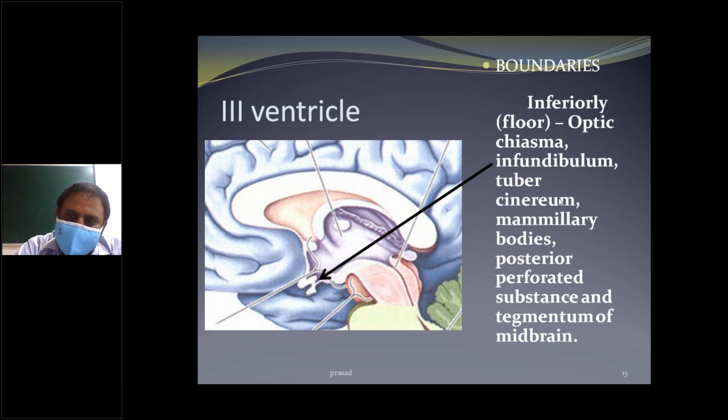The floor is formed by the optic chiasma, second the infundibulum and tuber cinereum, and the mammillary body, and the posterior perforated substance and tegmentum of the midbrain. These are the inferior boundaries of the third ventricle.